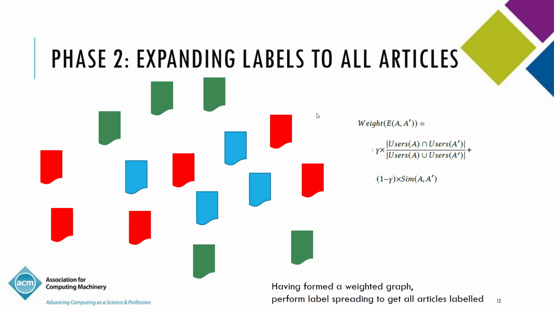And then we once again use the label spreading heuristic in order to get all the articles labeled, and eventually we get the labels associated with each article, right? So now we have progressed from having a small seed set of articles labeled, through phase 2 to label all the articles in biclicks, and to phase 3 to label all the articles in the data set.